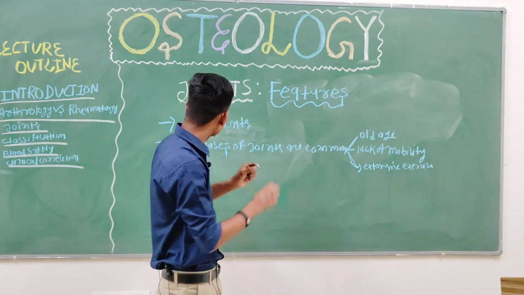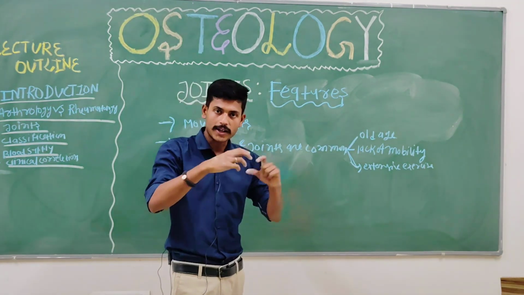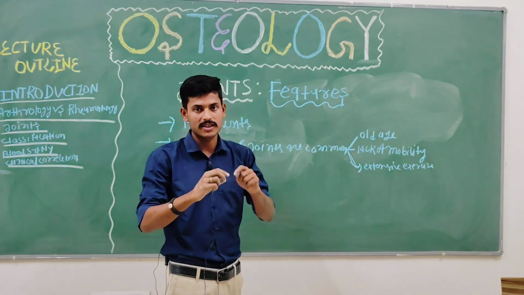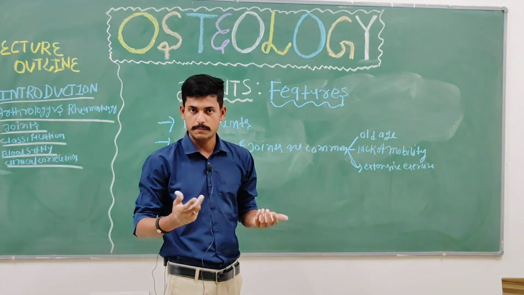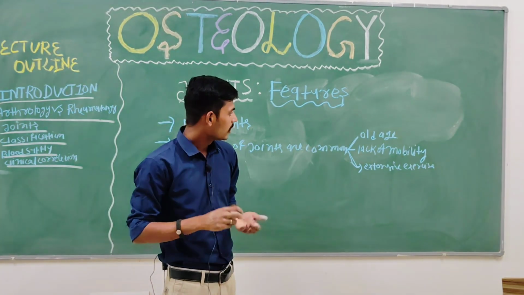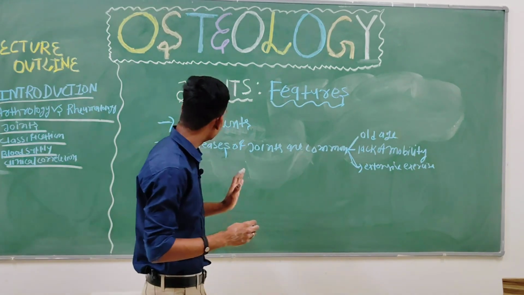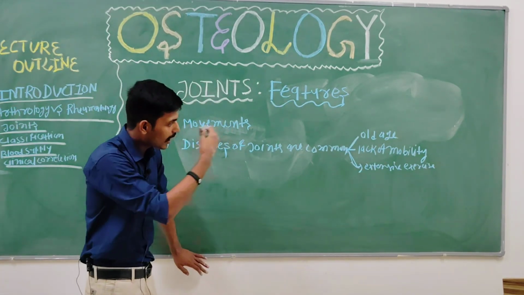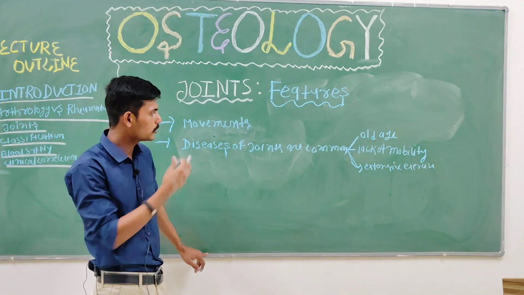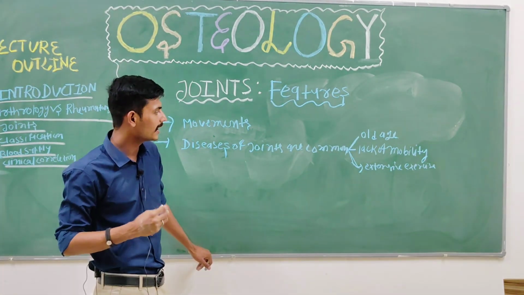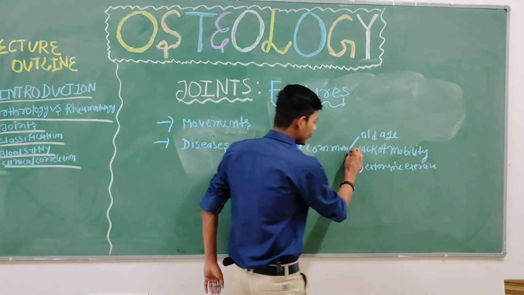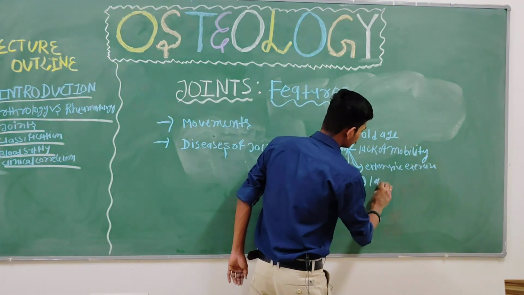Okay, the part which joins the two bones, that's your tendon. Sometimes there will be tearing of those tendons, and that generates a sprain. So these are some of the diseases, and how and why they happen: age is one of the factors, then lack of mobility, then extensive exercise, and then lack of exercise.